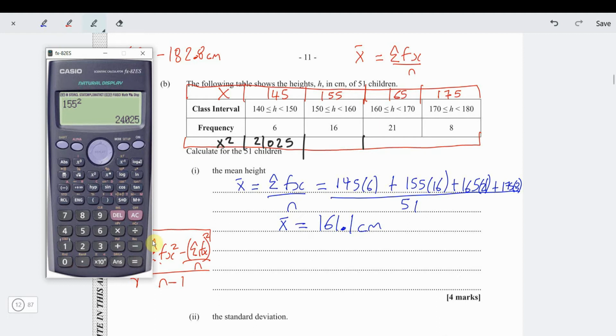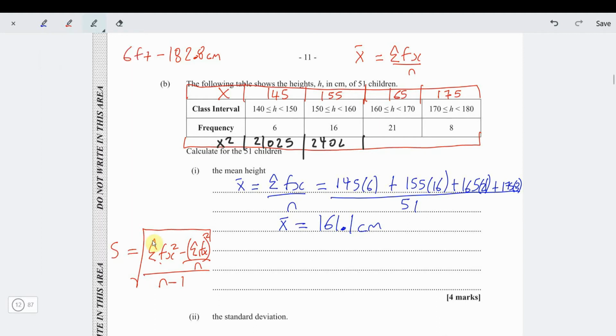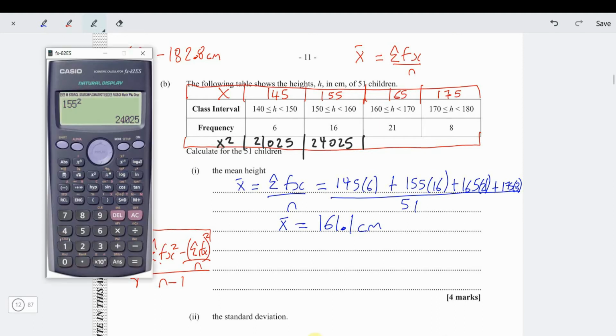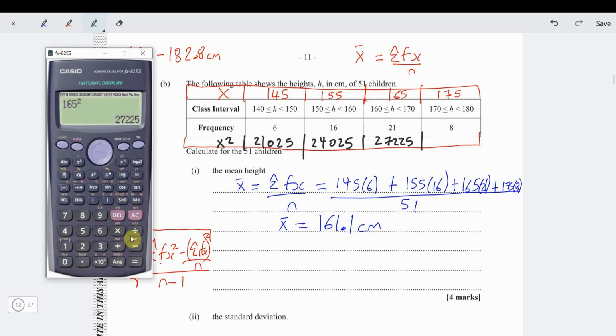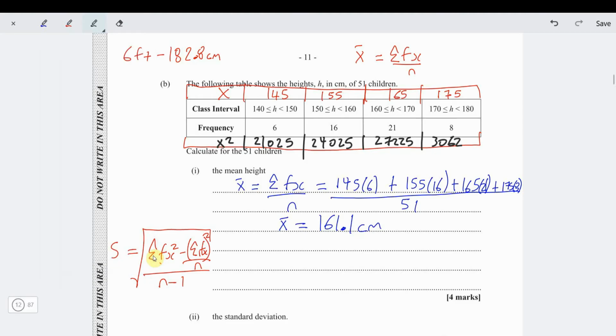That's 24,025. 165 squared. That's 27,225. So far everything ends with 25 because of the 5 squared. Then 175 squared, that's 30,625. Whew, we're good now.